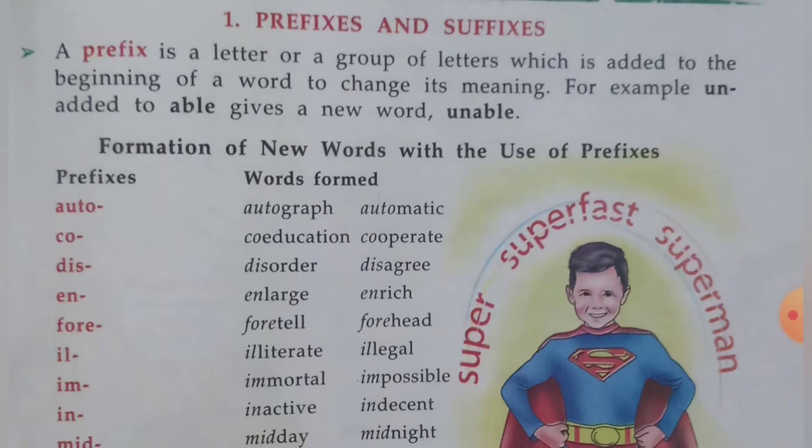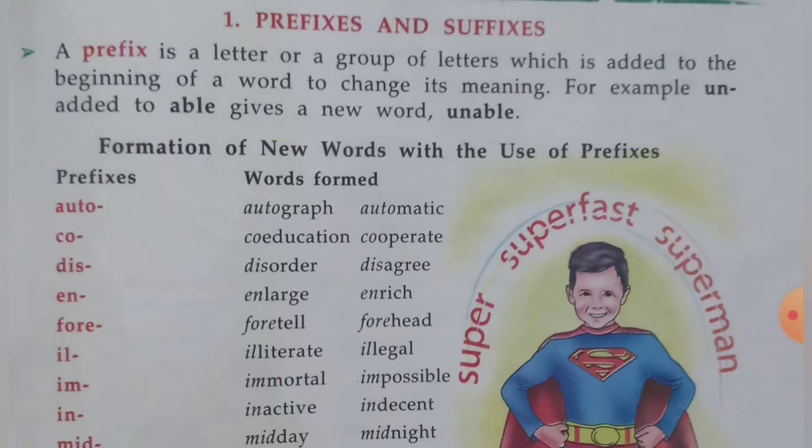When we use the prefix dis before the word order and agree, that makes disorder and disagree.